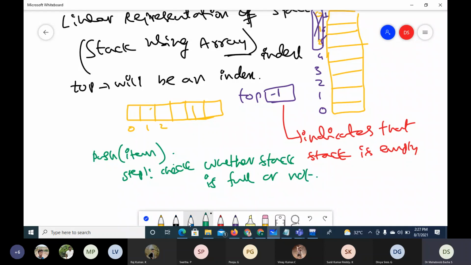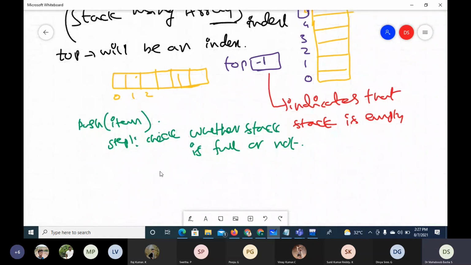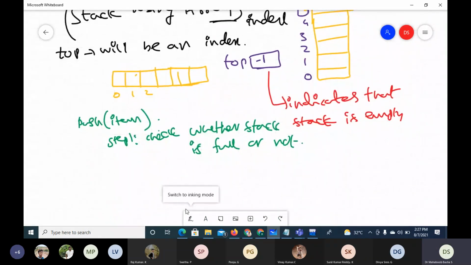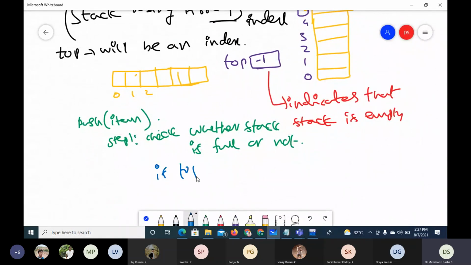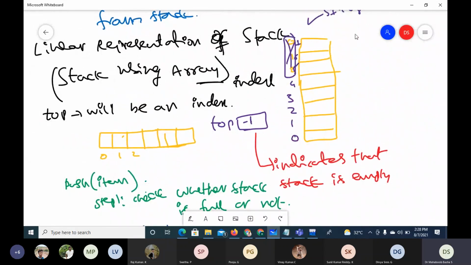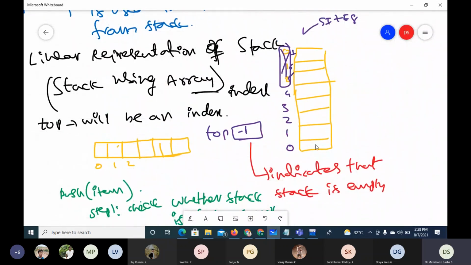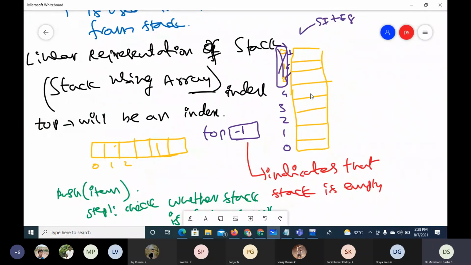We check using an if condition. What we do is, if top equals size minus 1. Here I'm saying size is 8. So top initially will be referring to the 0th element, 1, and so on.